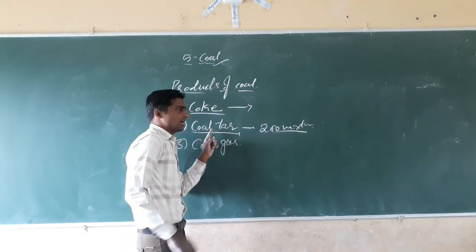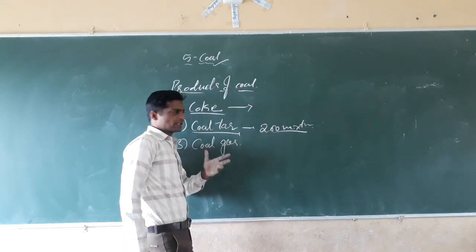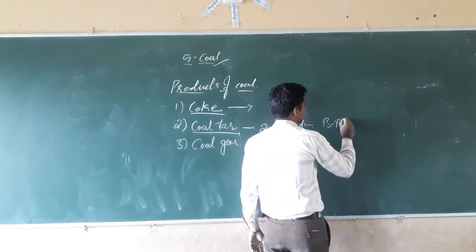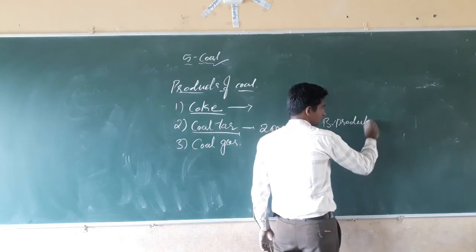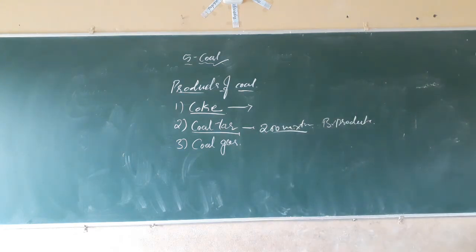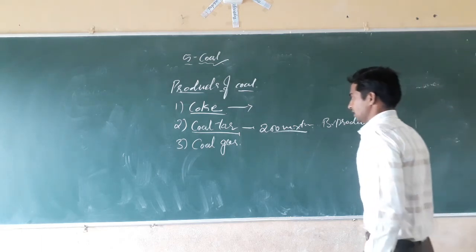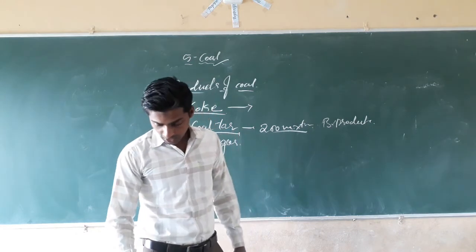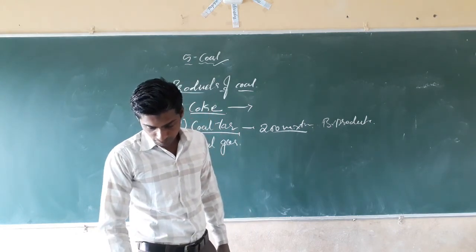Here in the coal tar, again byproducts are there. Byproducts of coal tar. In the coal tar, a number of products are there. That's why we can say that more than 200 substances are mixed. We can separate the products of coal tar.